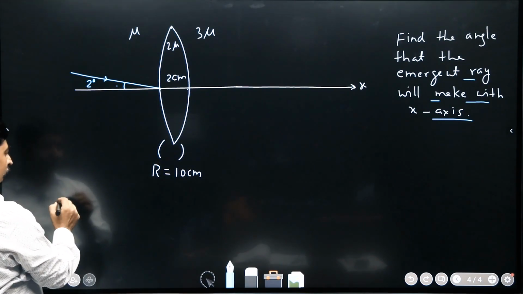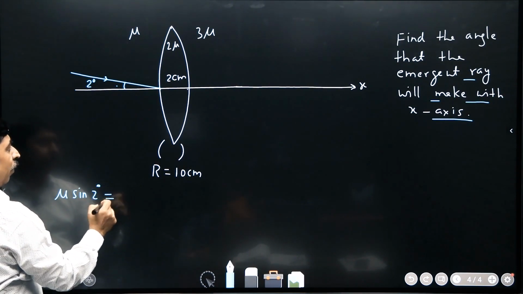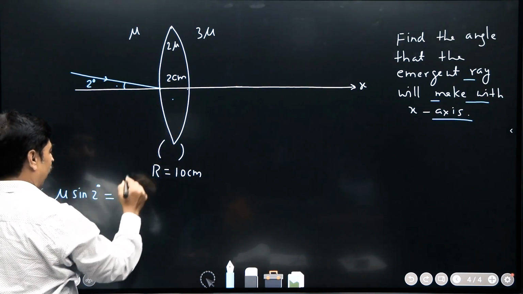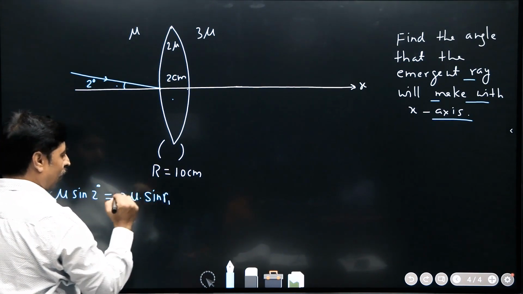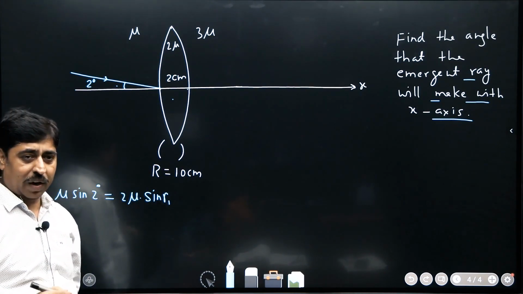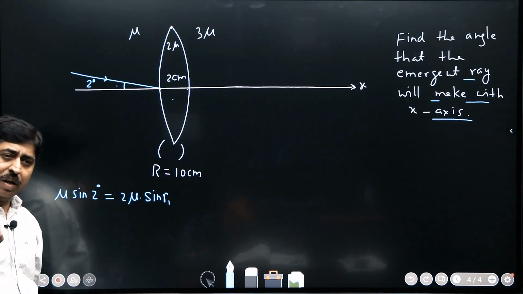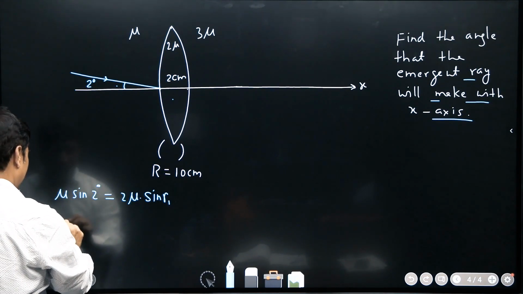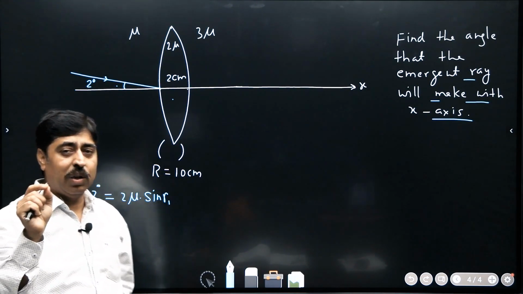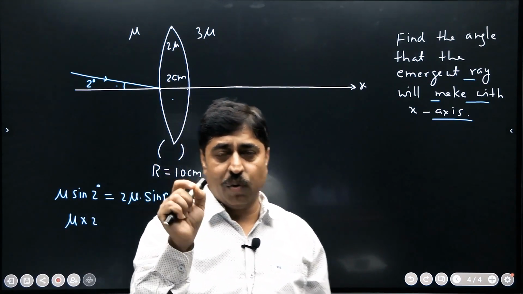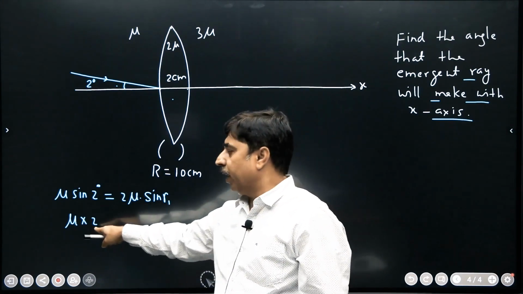Here I will write refractive index mu into sine of 2 degree. This will be equal to, the light is going into a medium of refractive index 2 mu, into sine of r1. r1 is the angle of refraction. Obviously 2 degree is a small angle and we can use the small angle approximation. I can write mu into 2. Actually, I cannot write sine 2 degree as 2. I will have to convert 2 degree into radian and then that value should be written here.